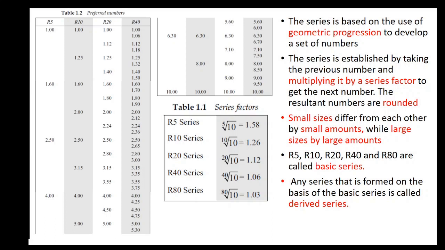Here you can add intermediate capacities such as 1.25 liter, 2 liter, 3.15 liter, 5 liter and 8 liter water bottles. In this way, you can select multiple intermediate sizes if you go from R10 to R20 or R20 to R40 or R40 to R80. This is all about preferred number series.